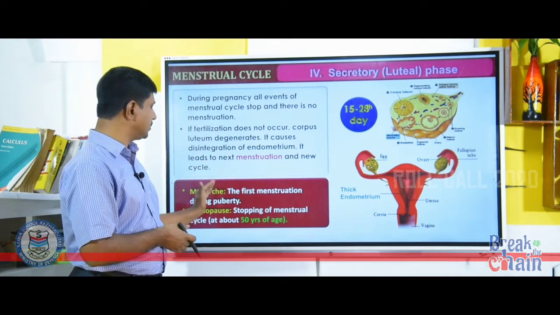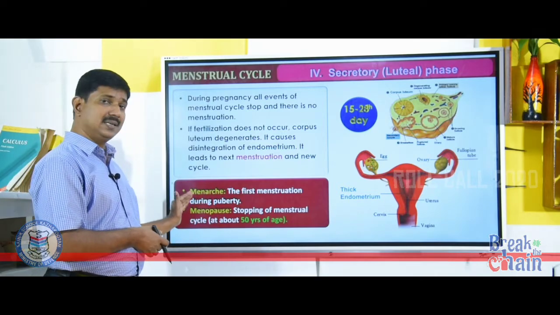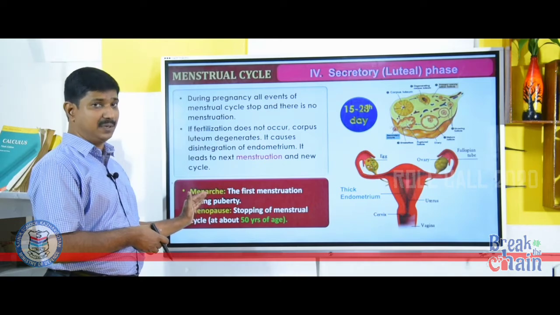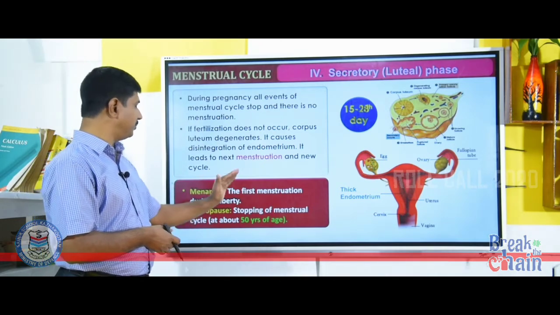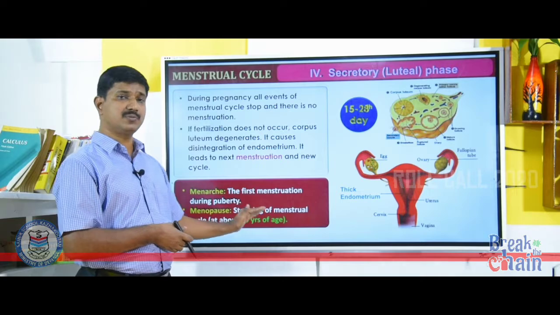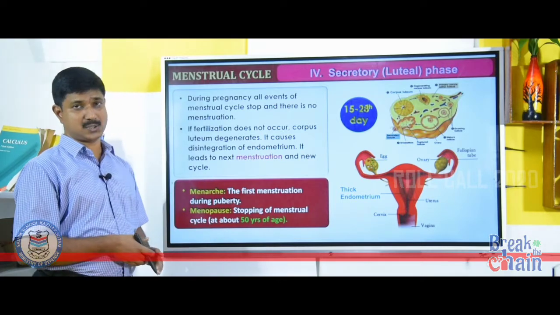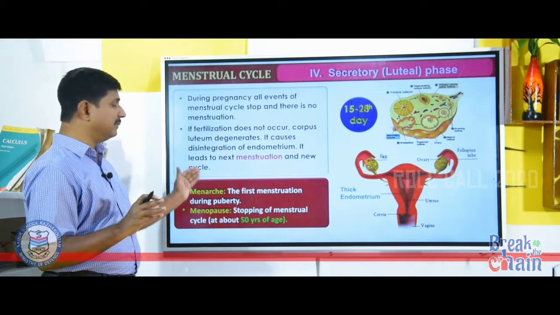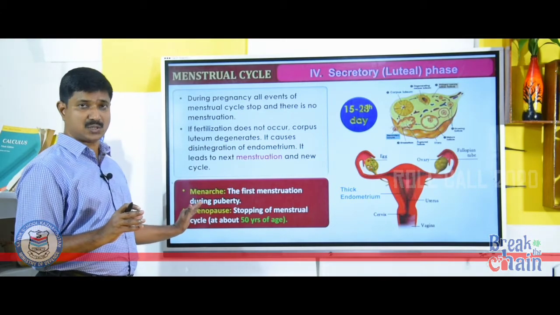Menarche is the first menstruation during puberty, and the menstrual cycle ceases at about the age of 50. That stopping of the menstrual cycle at about 50 years of age is called menopause. So, a female is reproductively active between menarche and menopause.